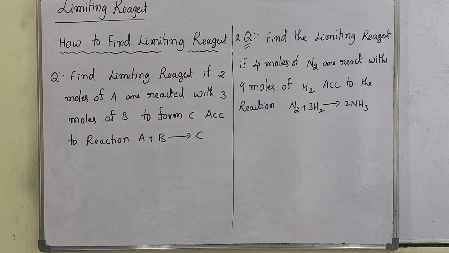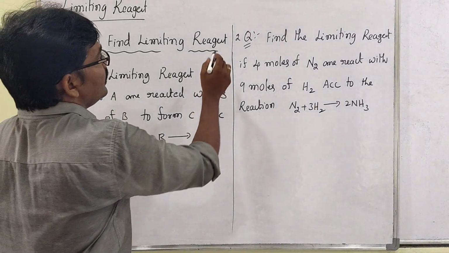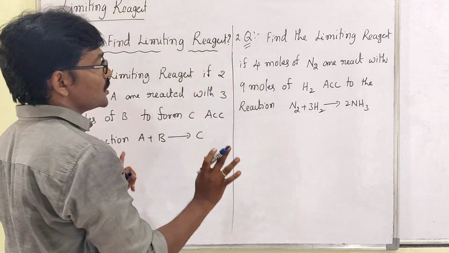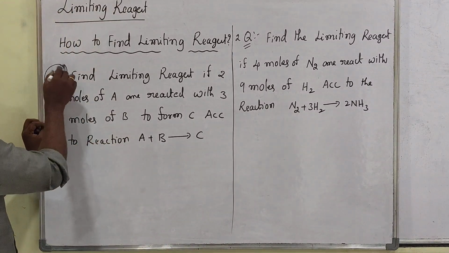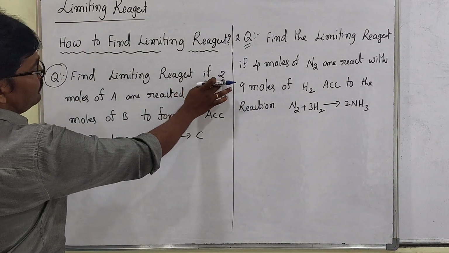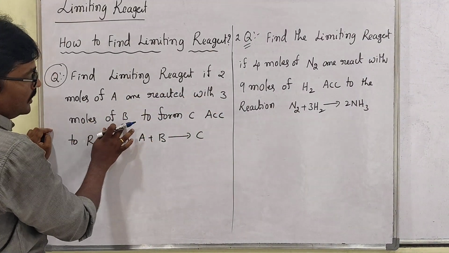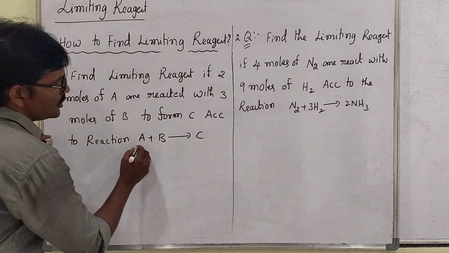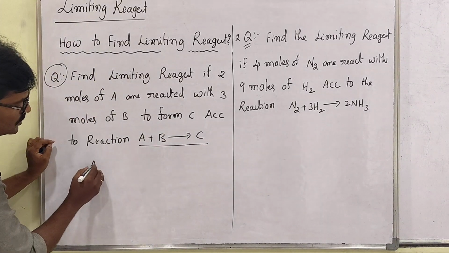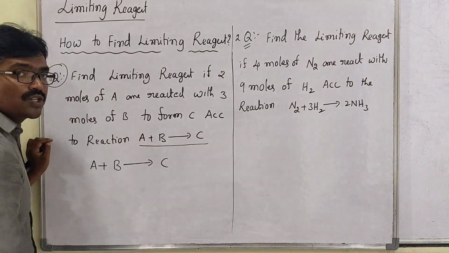Yes, look my dear students here. How to find out the limiting reagent? Limiting reagent, how to find it out when questions are given like this. Sir, what is there in the question? Find the limiting reagent if 2 moles of A are reacted with 3 moles of B to form C, according to the reaction given. So what reaction is given? A plus B then gives rise to C. They are mentioned like this.